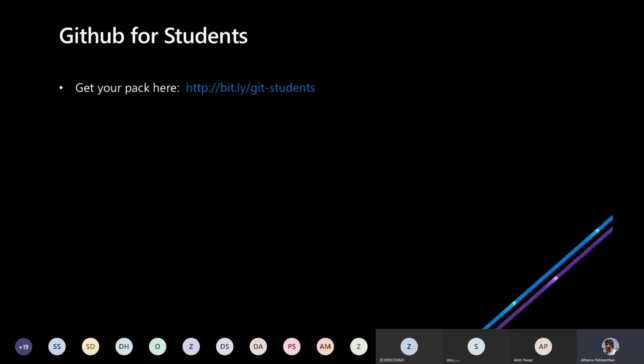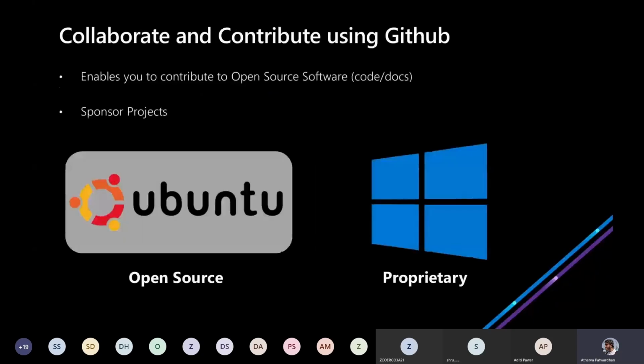Okay, enough theory. Let's dive into action. Let's see GitHub in action. I'll just stop sharing my screen for a while and share again. Just a second.